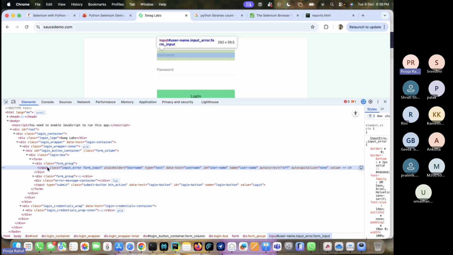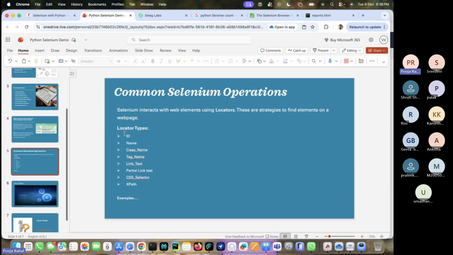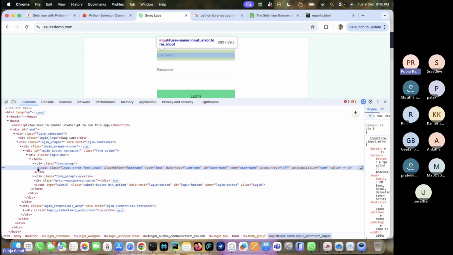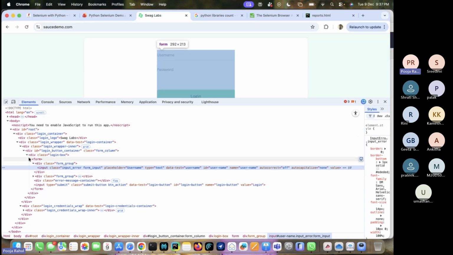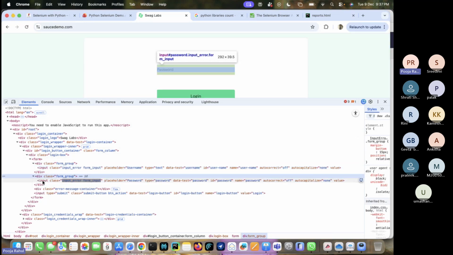Now how can we identify this using the locator strategy? We have 8 different types, right? If you see, this is the input tag. Anything starting with these is the tag name: input, div, this div again, input, or any other. Yeah, input, div. These are all input tags.